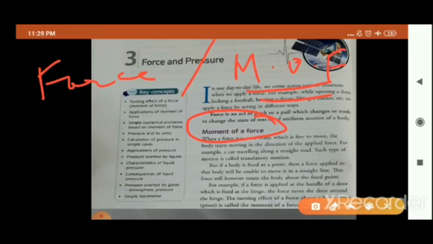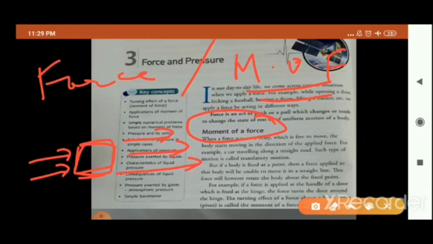So children, suppose your body is not fixed, it is free to move, and you are applying force on that body, then what will happen? The object will move in the same direction in which the force is applied. Yes or no? If any object, suppose this box is kept here and you are applying force on this box in this side, so this body or object will also move in this direction or not? Yes, because this body is not fixed, it is free to move.